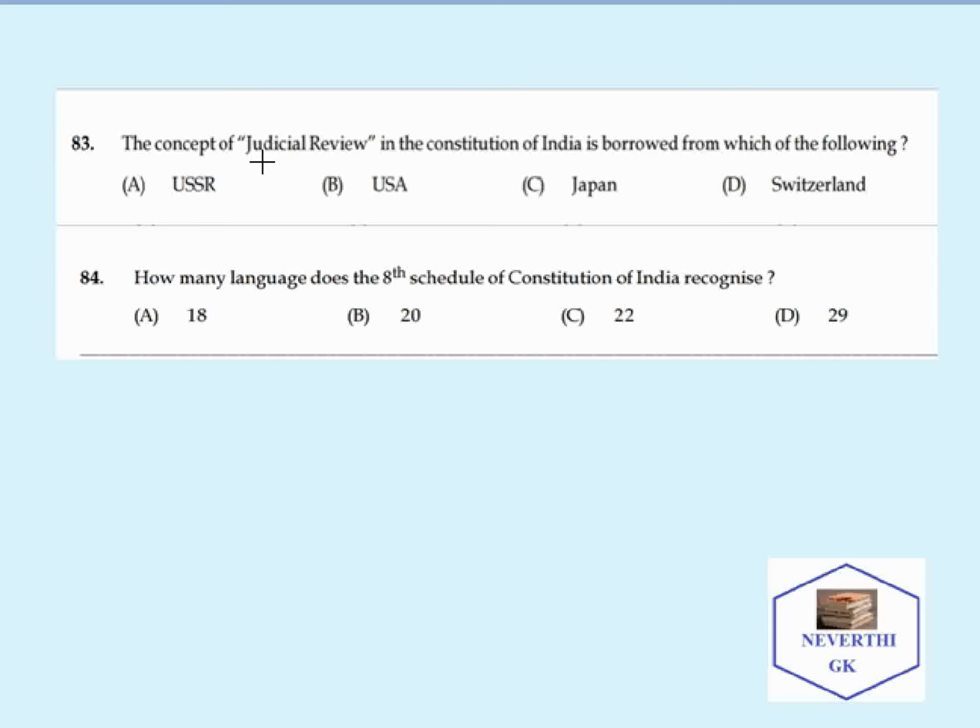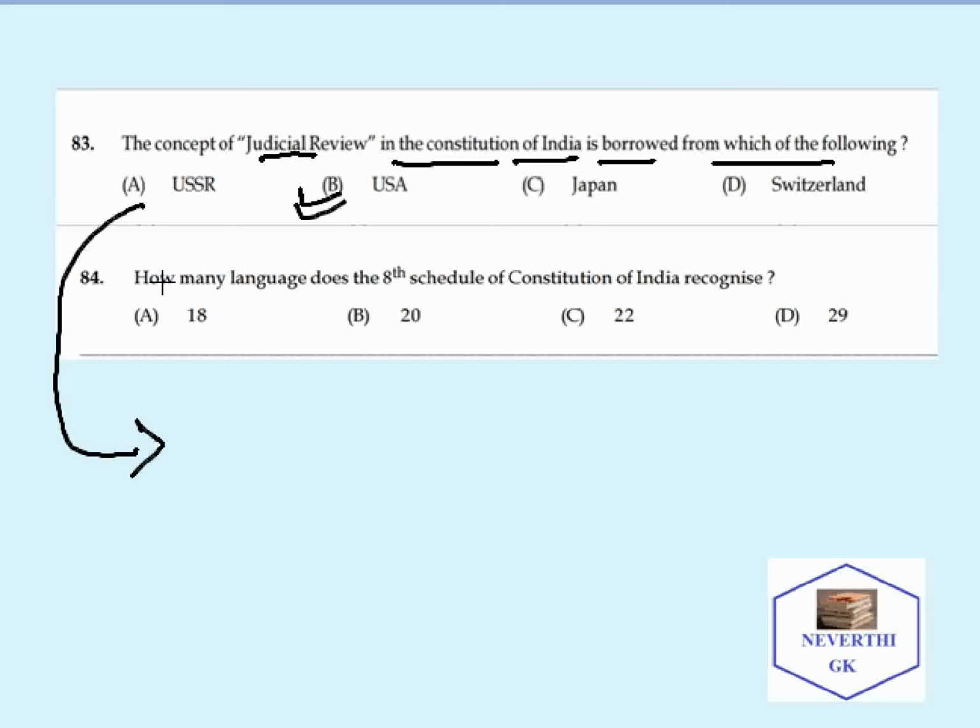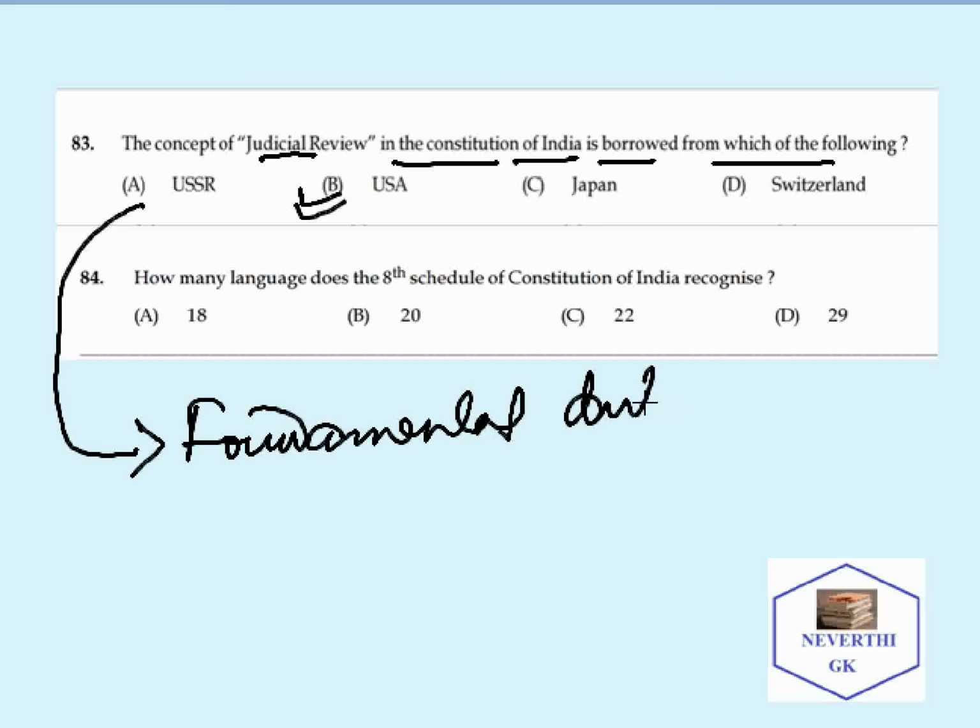The concept of judicial review in the Constitution of India is borrowed from which of the following? The correct answer is USA. As far as the USSR is concerned, we need to remember fundamental duties. The provision of fundamental duties is borrowed from the USSR, the Soviet Union, Russia.